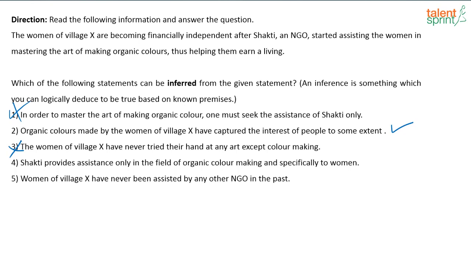Next one, it is not given in the statement. Shakti provides assistance only in the field of organic color making and specially to women. Again, nothing like this is mentioned in the given statement. So that's also not correct. Women of village X have never been assisted by any other NGO in the past. Again, we are not sure about this. So what is the only inference that you can derive from the given statement? It is option 2. Next one.